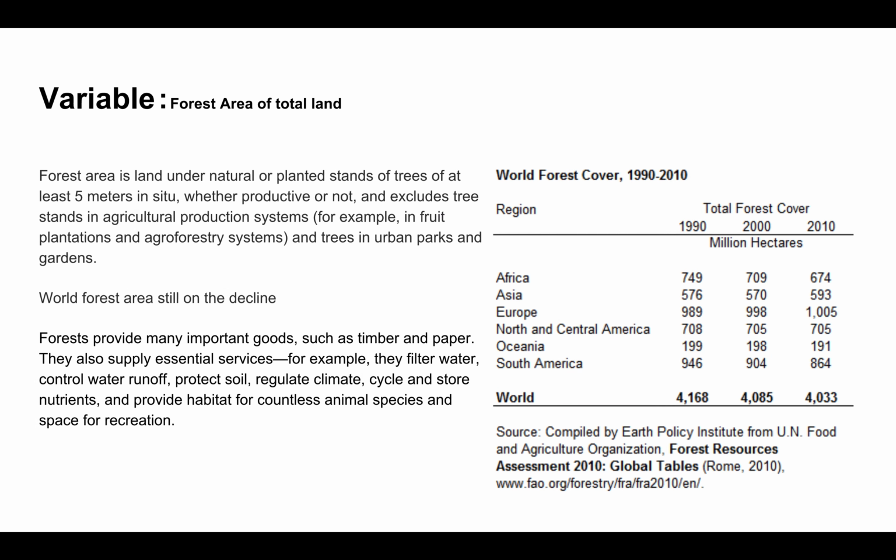So our first variable is forest area of total land, which is land under natural or planted stands of trees of at least 5 meters in situ, whether productive or not. And based on our research, the world forest area is still on the decline. So you can see on the right side the data, which is the world forest cover from 1990 to 2010, categorized by the regions. Except Europe, the other regions, the data is all decreasing.